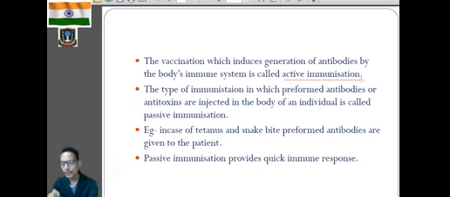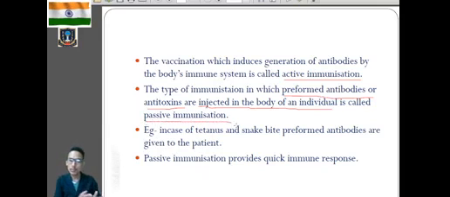But if pre-formed antibodies or ready-made antibodies or antitoxins are injected into the body of an individual, listen very carefully, then it is called passive immunization.